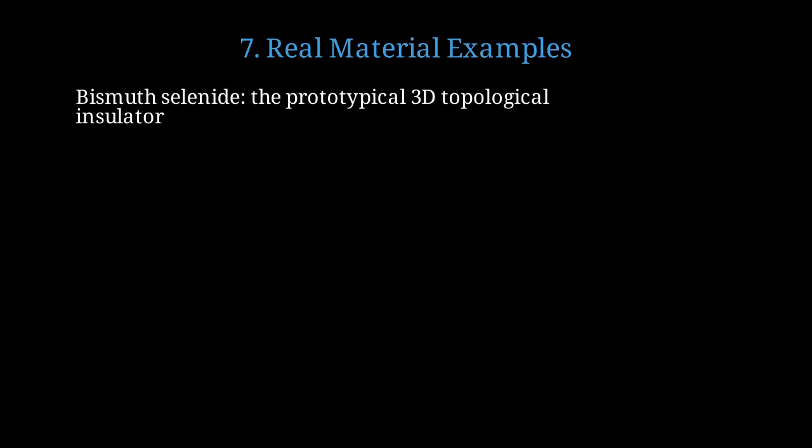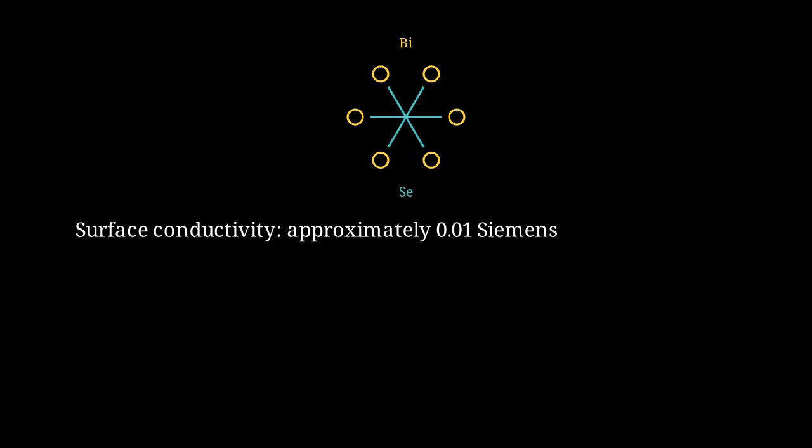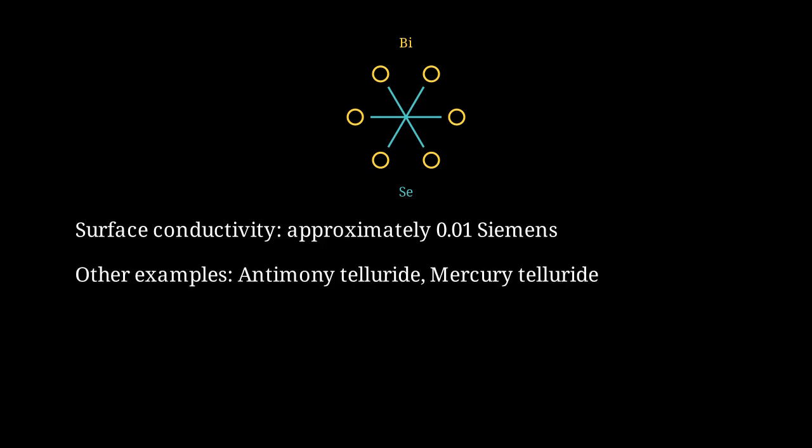Let's look at some real topological insulators that have been discovered and studied. Bismuth selenide, with chemical formula Bi2Se3, is the most famous three-dimensional topological insulator. Bismuth selenide has a bulk band gap of about 0.3 electron volts, large enough to persist even at room temperature. The crystal structure consists of layers of bismuth and selenium atoms arranged in a hexagonal pattern. The surface of bismuth selenide has a conductivity of about 0.01 Siemens, which is quite good for such thin surface layers. Other important topological insulators include antimony telluride and mercury telluride, each with their own unique properties.